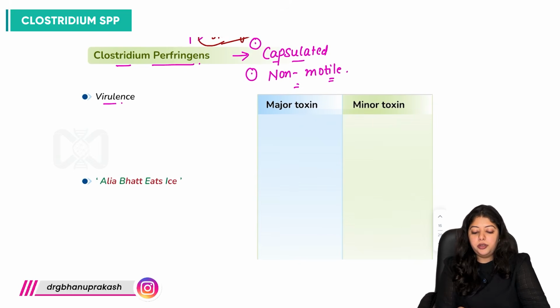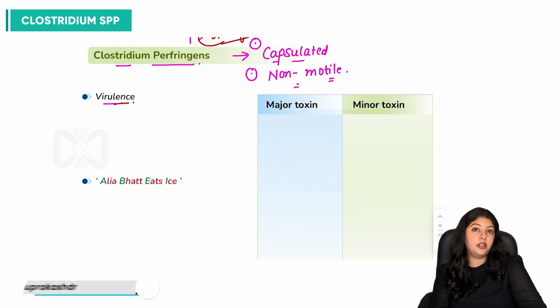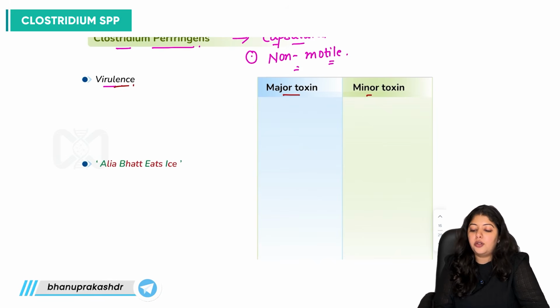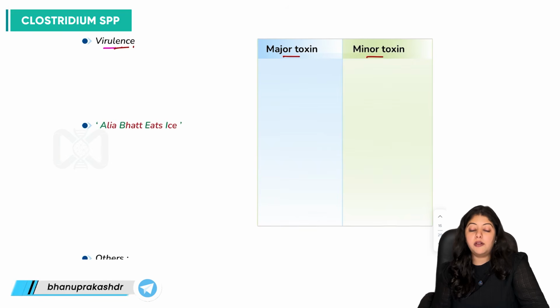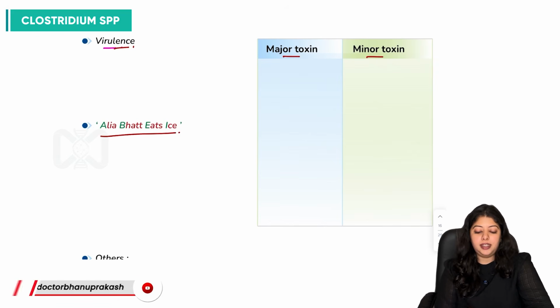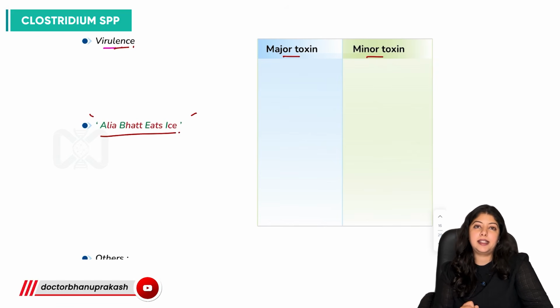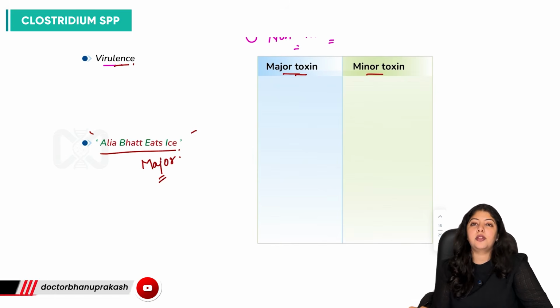So now talking about the virulence of Clostridium perfringens. So there are a lot of toxins which are associated with the virulence of this Clostridial infection. So we have a few major toxins as well as minor toxins. So how are we going to remember these major toxins? Firstly, with the help of a mnemonic, that Alia Bhatt eats ice. So what are the major toxins? She's a major actress, right? So what are the major toxins associated?